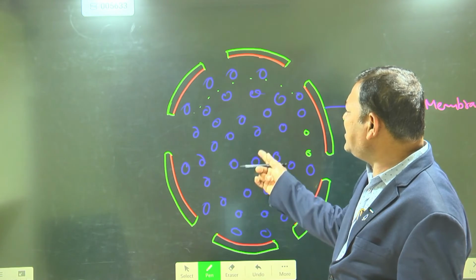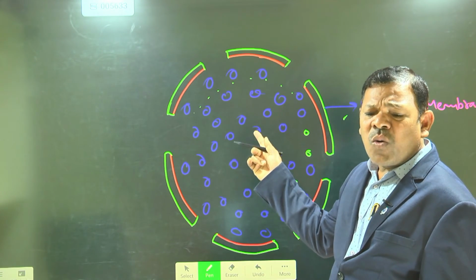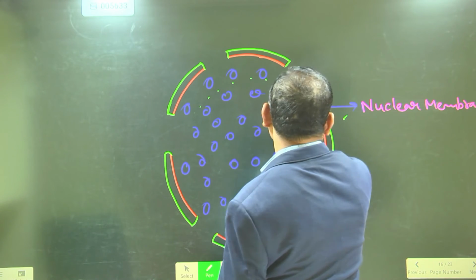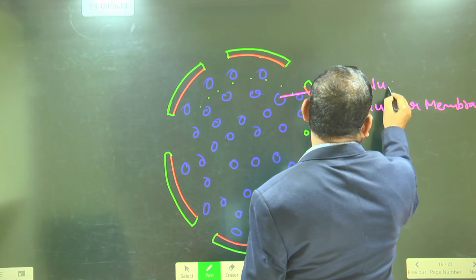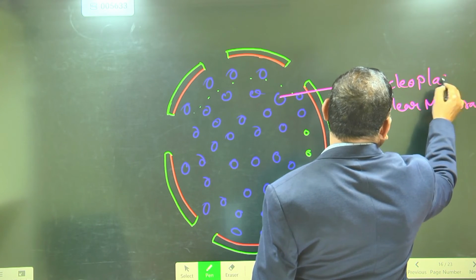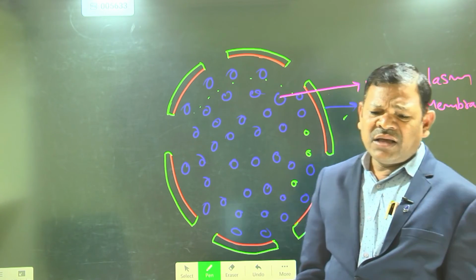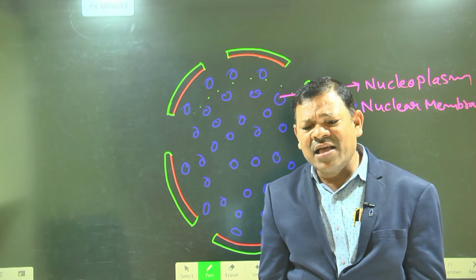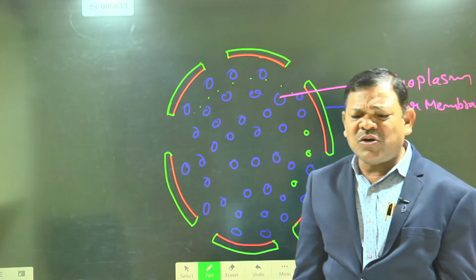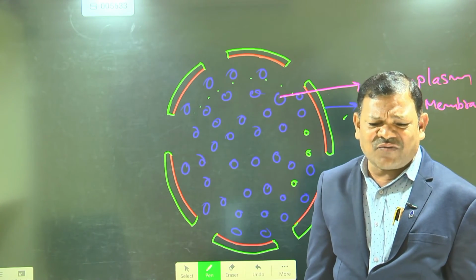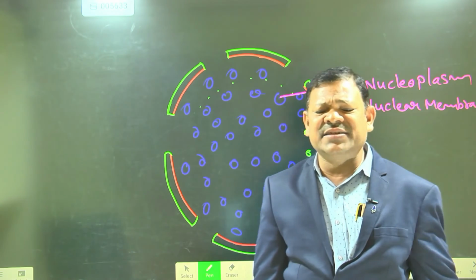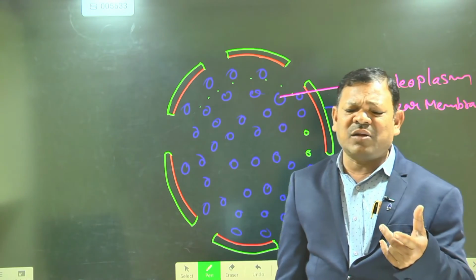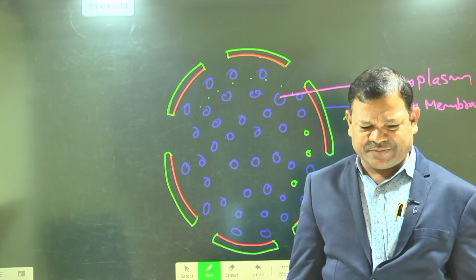And the second part is the semi-solid homogeneous material, that is nothing but the nucleoplasm. If it is in the cell, it is known as the cytoplasm. If it is in the nucleus, it is known as the nucleoplasm. The outermost layer of the plant cell is the cell wall. In the animal cell, the outermost layer is the plasma membrane or cell membrane. In the nucleus, the outermost layer is the nuclear membrane.